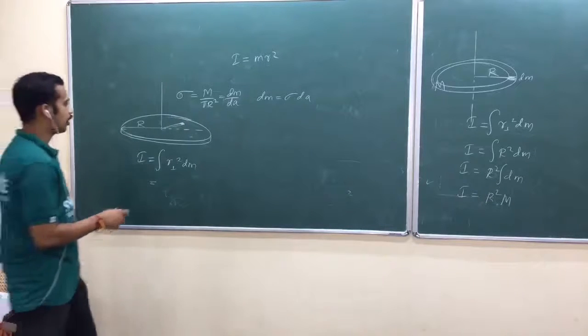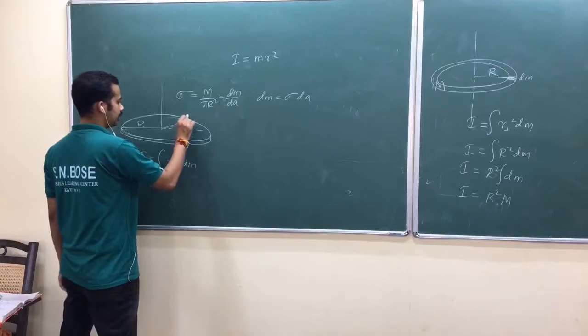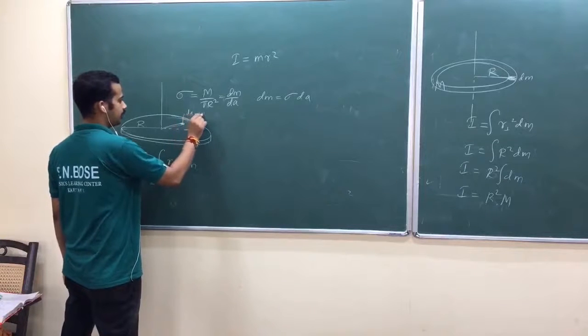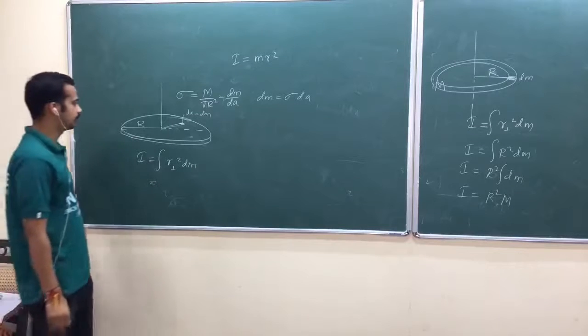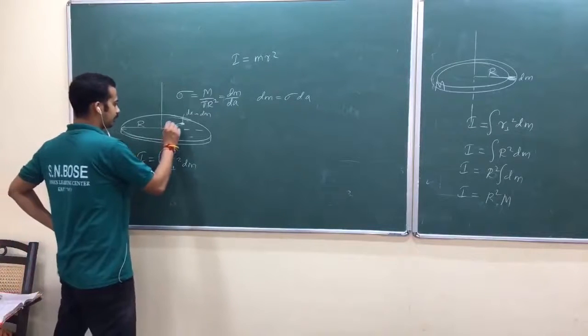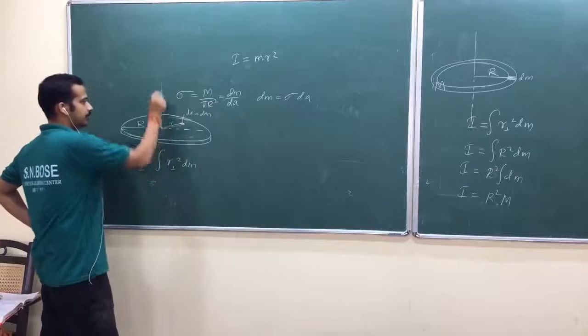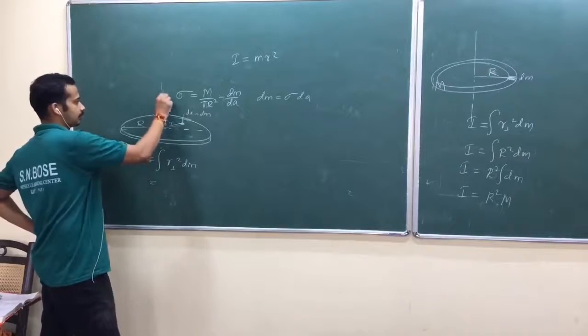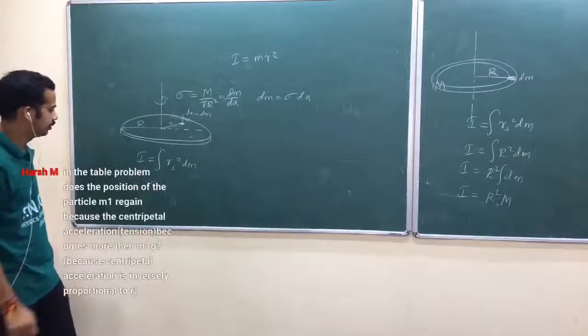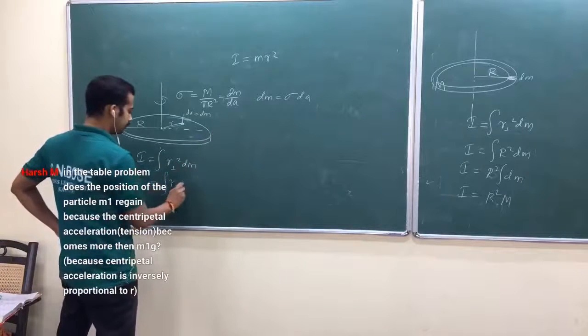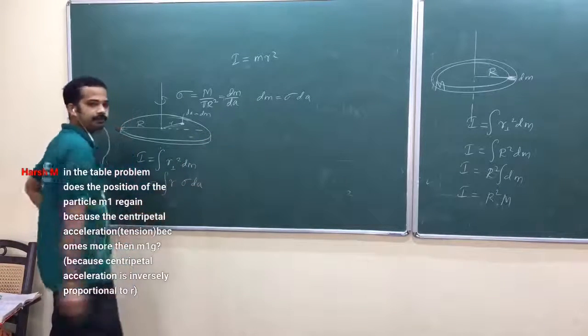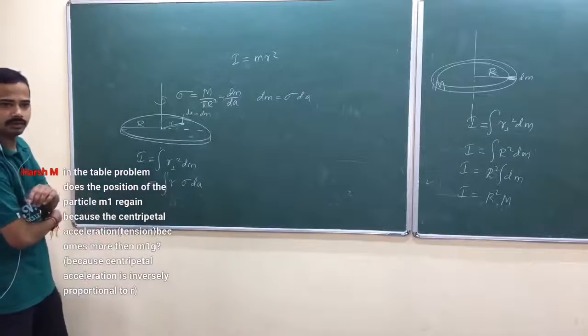One small area dA corresponding to mass dm. It is at a distance r from the axis of rotation. Then again, let me write r here. Integral. What is dm? Sigma into dA.